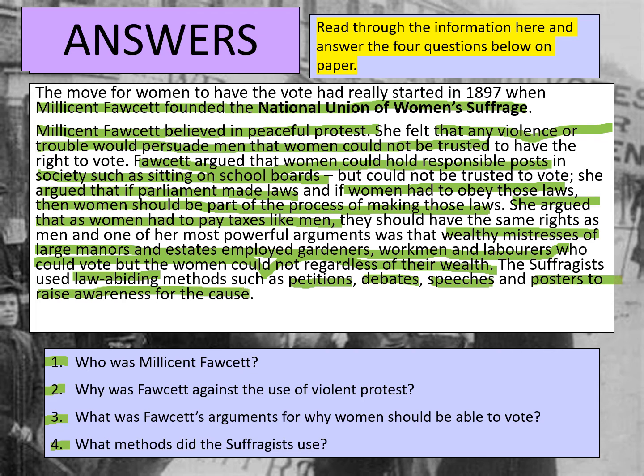The women that were part of the suffragists would do public speeches and would stand in the streets and hand out leaflets and posters to raise awareness of the cause and get people to essentially join in with what they were trying to achieve. And they were also trying to convince people of their arguments. But remember, Fawcett believed that this was enough and that violent protests would not gain women the right to vote. She believed that instead that would push people away from the suffrage movement. So that's the answers for the first 4 questions. If you go on to the next slide, you'll see the answer for question 5.